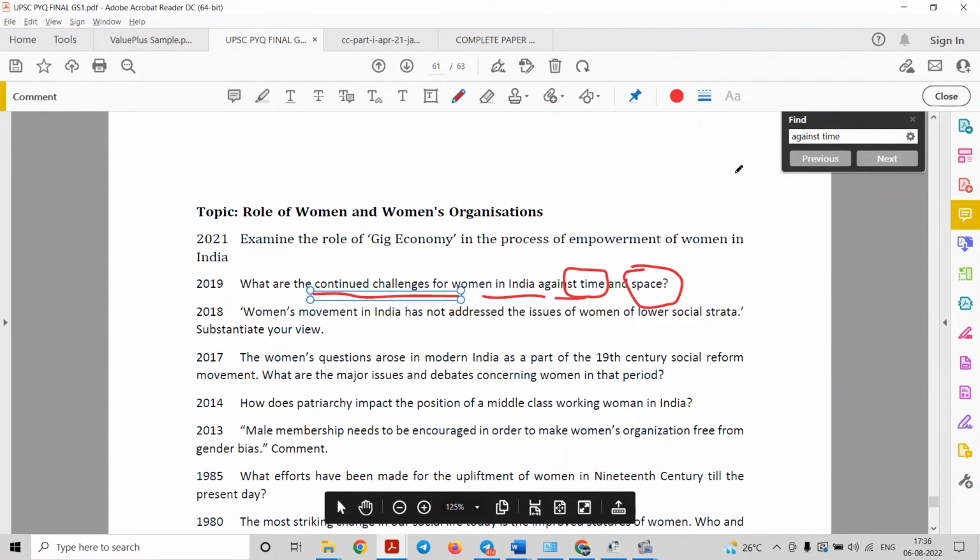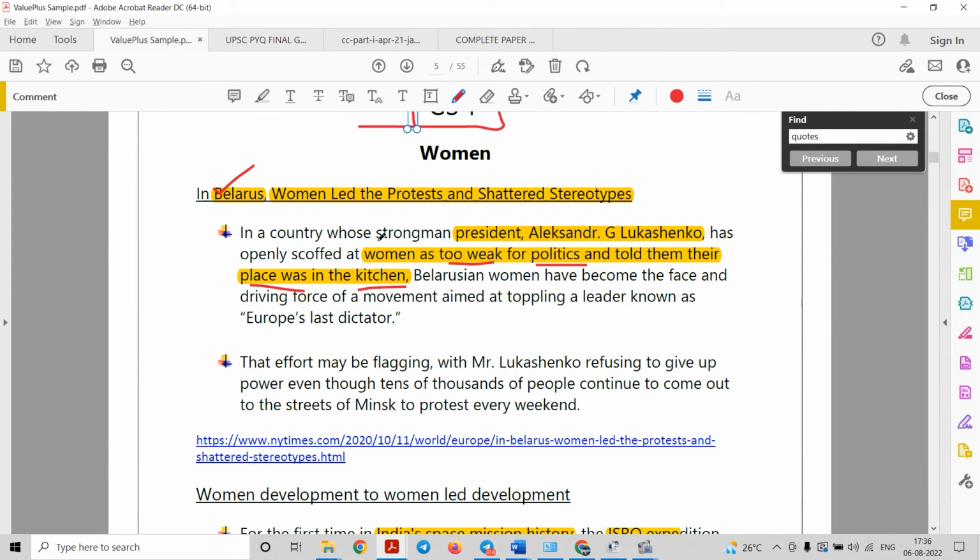For example, in the political area, they face the challenge of underrepresentation, right? Because of the patriarchal society, women don't get representation in the legislature, and therefore they suffer, because the mindset of the people is that women are not capable of going into politics or leading the people. So we can quote such examples in your GS1.